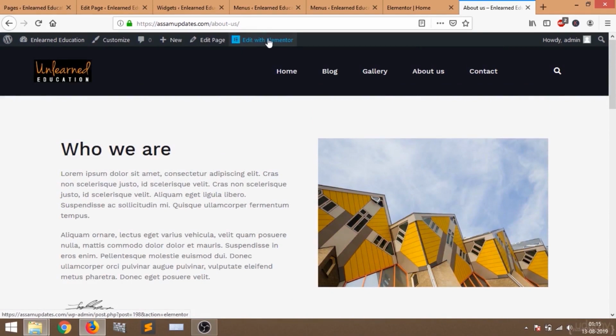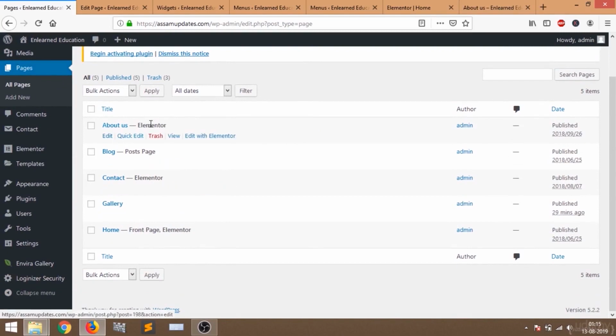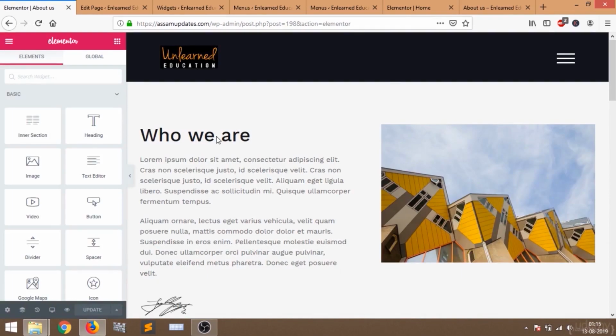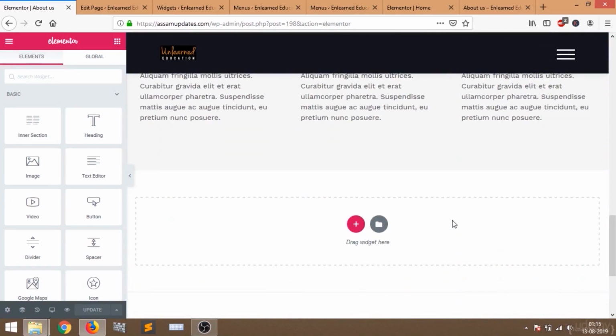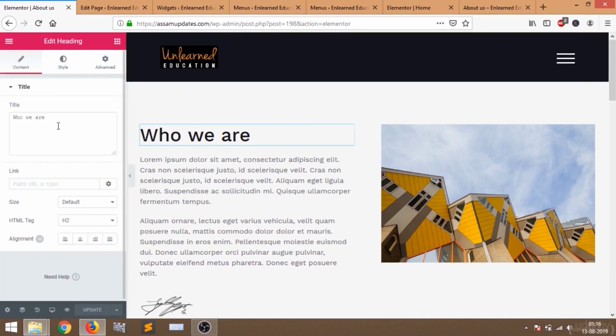Either you can select edit with elementor here on this page, or you can go to pages and select edit with elementor on the about us page. I'm going to select edit with elementor here. So this is how the page is looking right now. Now you can edit the sections. I have shown you how to edit the sections on your home page. Just like that you can edit all the things here also. If you want to change this text who we are, just click on this edit button. You will see the options on your left, then you can edit or write anything.